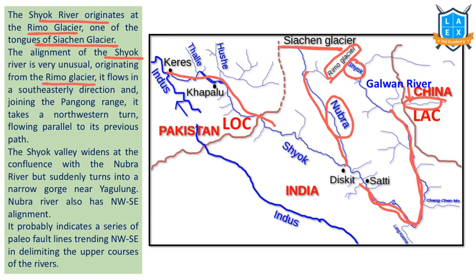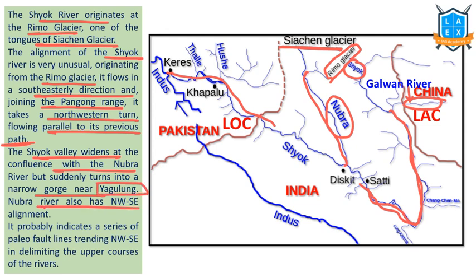It originates from Rimo and flows in a southeasterly direction, aligning with the Pangong range, and then takes a northwestern turn and moves parallel to its previous pattern. Shyok River widens as it confluences with Nubra River and turns into a narrow gorge near Yugling.